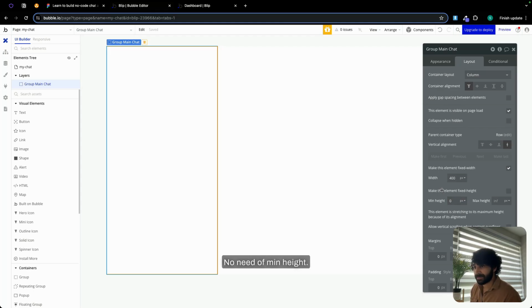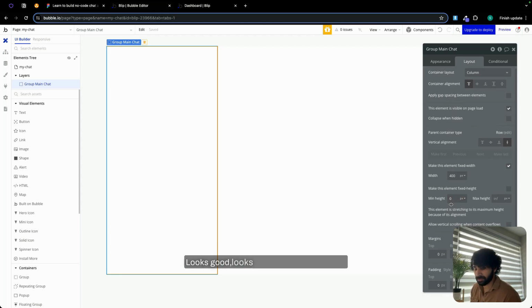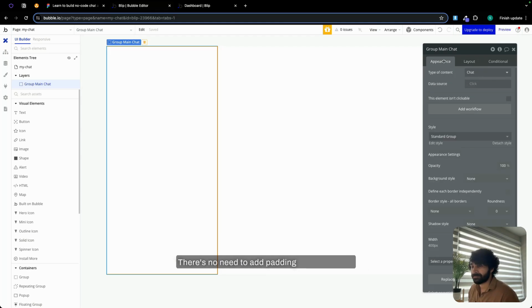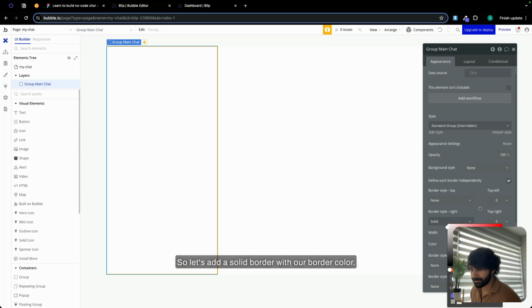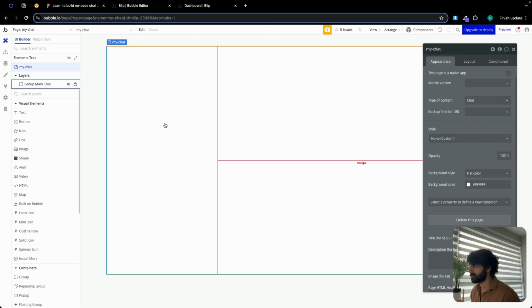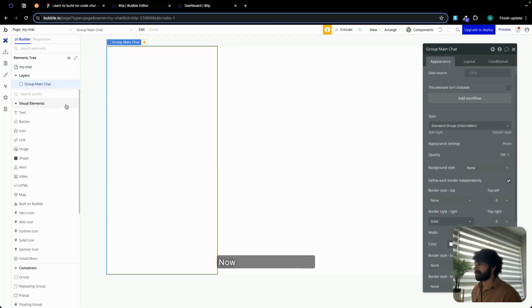No need of min height. Okay, there's no need to add padding. In appearance, we are going to check the box that defines each border independently, and we're just going to add a border on the right side. Let's add a solid border with our border color. Perfect. Looks good. Now let's start designing.